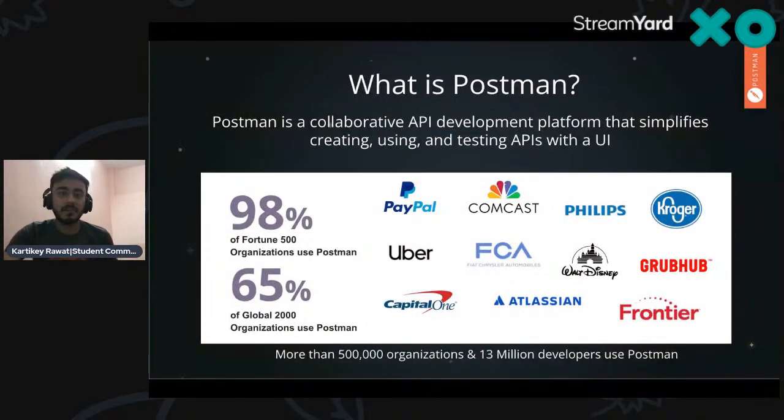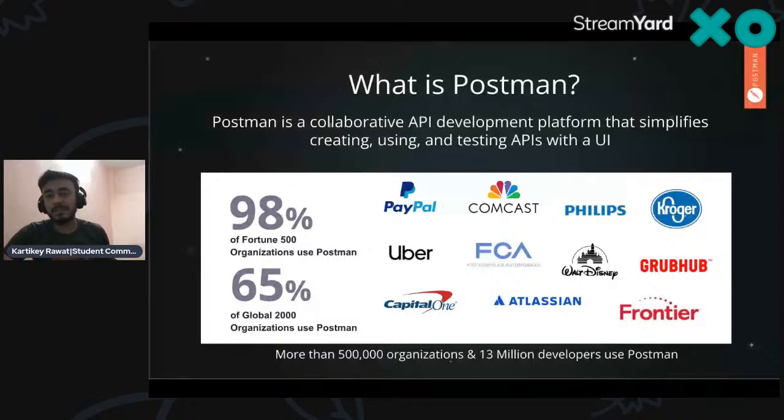So now, what is actually Postman, and how is it used? The definition of the Postman platform is: Postman is a collaborative API development platform that simplifies creating, using, and testing APIs with a UI, right? So Postman, you can say, is democratizing. You can say it's a GitHub for APIs.